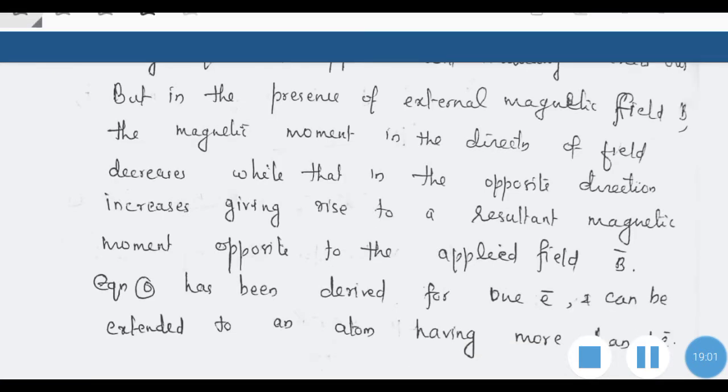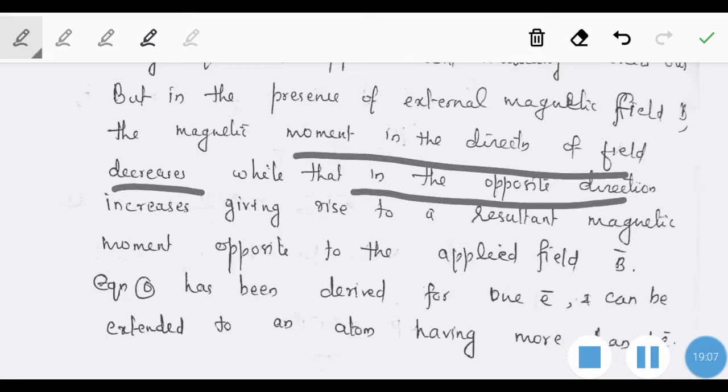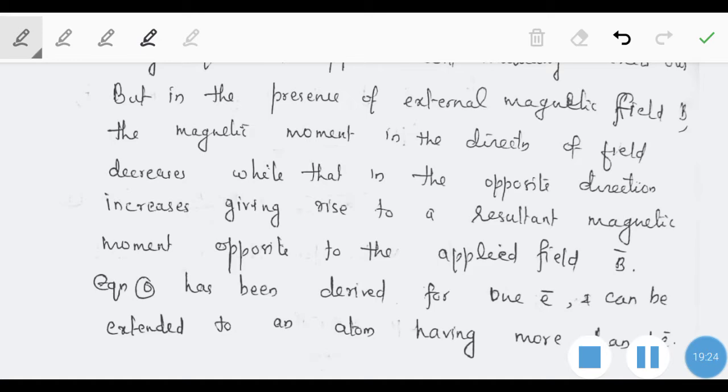The magnetic moment in the direction of the field will decrease, while that in the opposite direction will increase, giving rise to a resultant magnetic dipole moment opposite to the applied field. So in substances where paired electrons exist, there will be a magnetic moment opposite to the direction of the applied field.